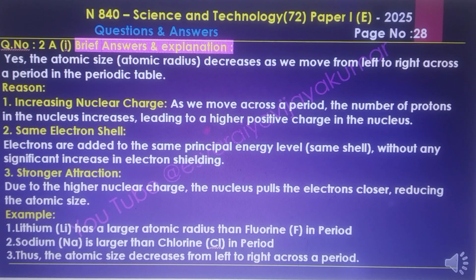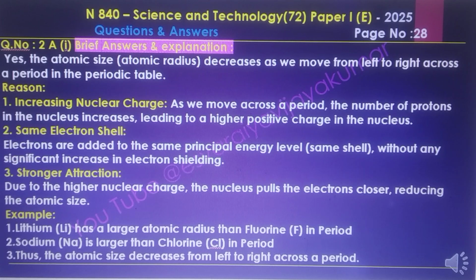Reasons: increase in nuclear charge as we move across a period. The number of protons in the nucleus increases, leading to a higher positive charge in the nucleus. In the same electron shell, the electrons are added to the same principal energy level without any significant increase in electron shielding. That means stronger attraction, and due to the higher nuclear charge, the nucleus pulls the electrons closer, reducing the atomic size.